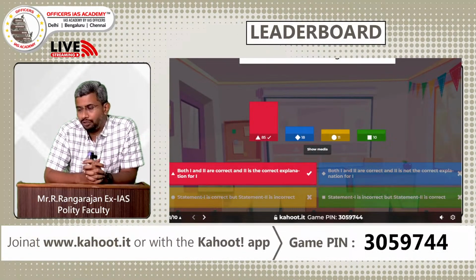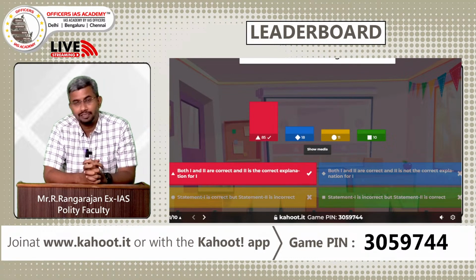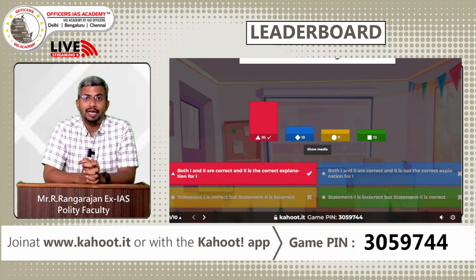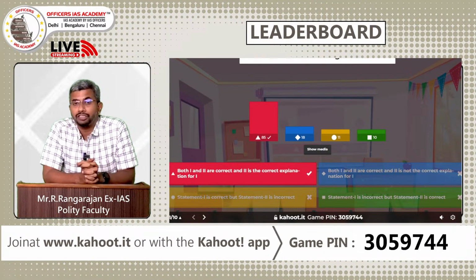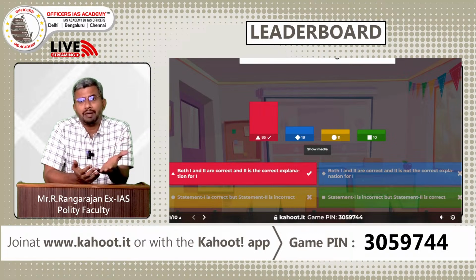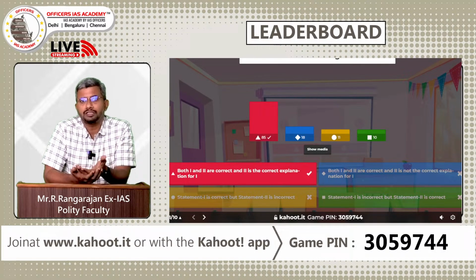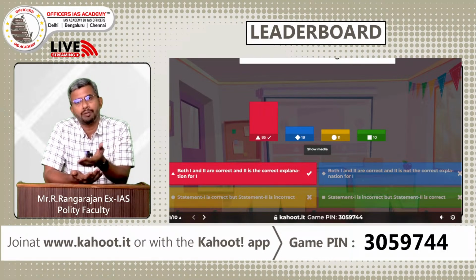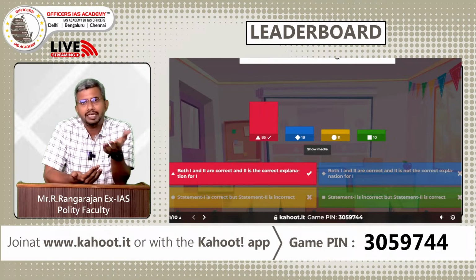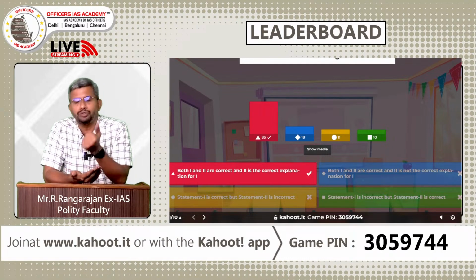Wonderful. So 85 people have got the answer right, which is both 1 and 2 are correct, and 2 is the correct explanation of 1. Because what does the preamble say? We want to secure for our citizens justice, social, economic, political, liberty of thought, expression, belief, faith and worship, equality of status and of opportunity.